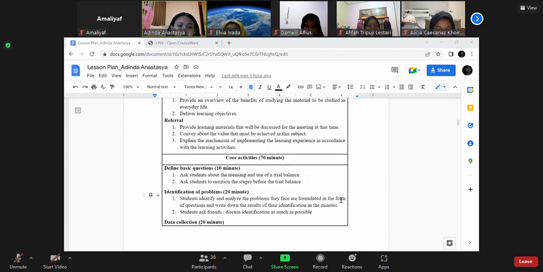For referral, the teacher provides the learning material that will be discussed at the meeting, about the grade to be assessed in the subject, and explains the mechanisms of implementing the learning experience in accordance with the learning activity.